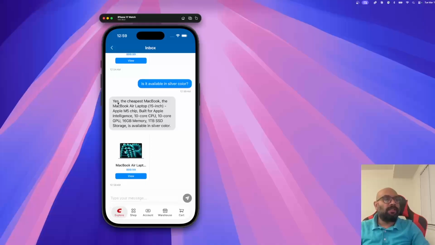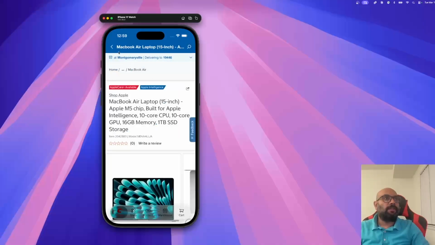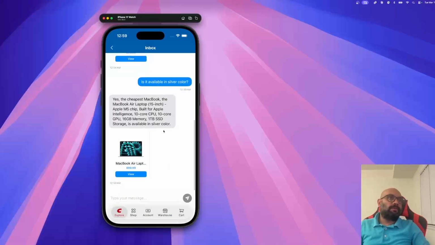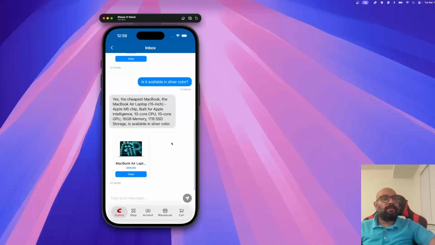Yeah, it is answering in human language completely like other LLMs. Yes, the cheapest MacBook is available here in silver color. And if you click on it, I mapped it here and it lands you on the MacBook page. So these are examples where our RAG chatbot is searching the product database available, but it can hit an API also.